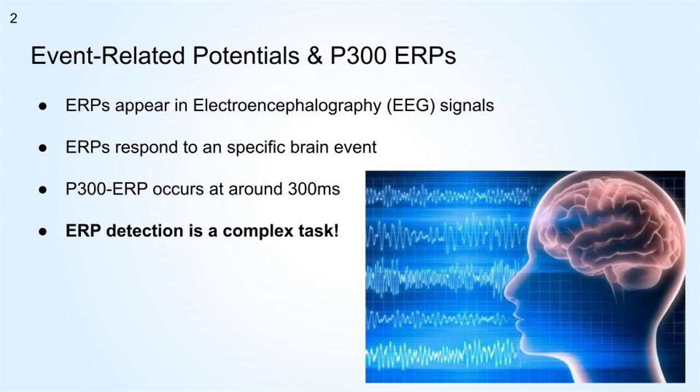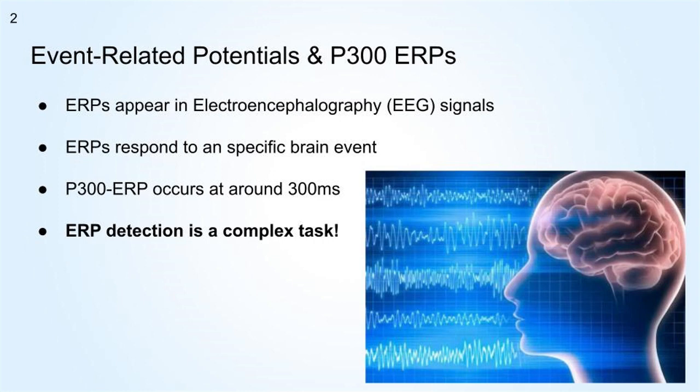One of the ways we can process the neural activity is using electroencephalography signals. With this, we can study brain activity and identify the patterns that can appear after a specific event. These patterns are known as event-related potentials. These events appear at specific times after the occurrence of a particular stimulus. Especially, the P300 is a well-known ERP that typically appears around 300 milliseconds after the stimulus presentation.